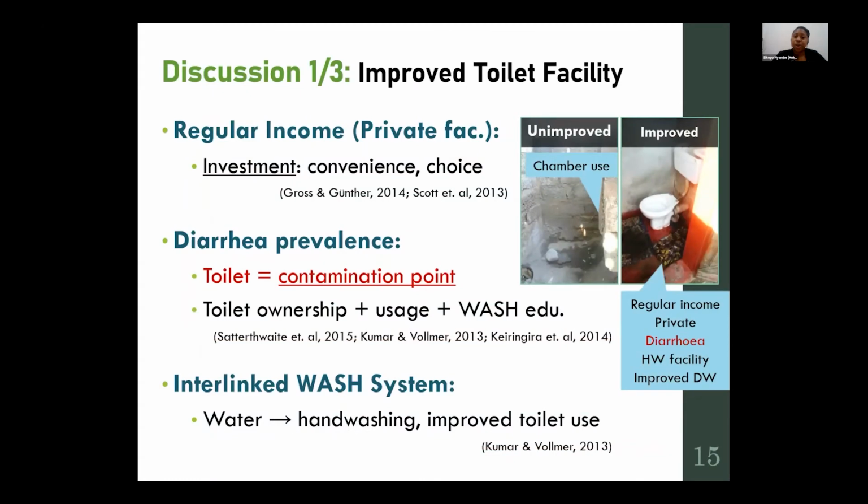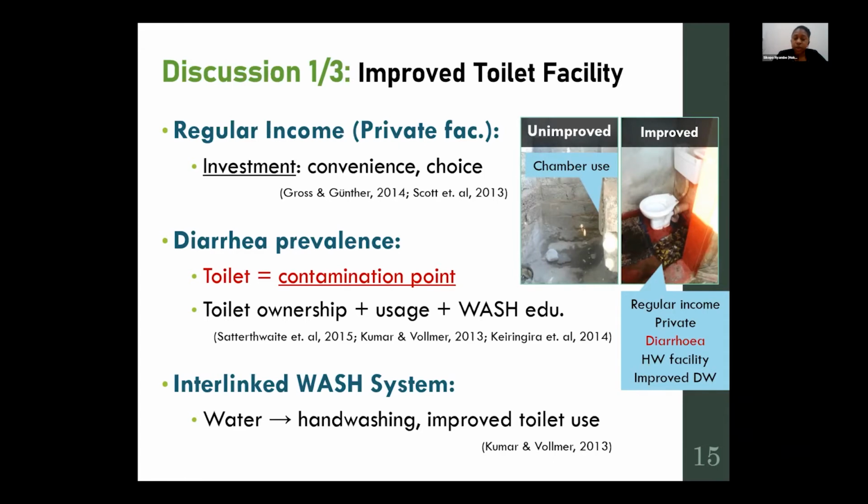So according to our findings, we found that the odds of having an improved toilet were higher for people with a regular income, that also having a private facility. And we linked this to the idea that people felt sanitation was an investment, providing them convenience and choice. But interestingly, we also found higher odds for diarrhea prevalence with an improved toilet. Of course, this should be surprising because we look at improved sanitation as a means to cut contamination.